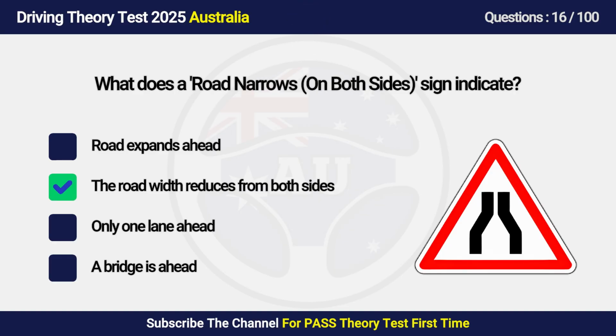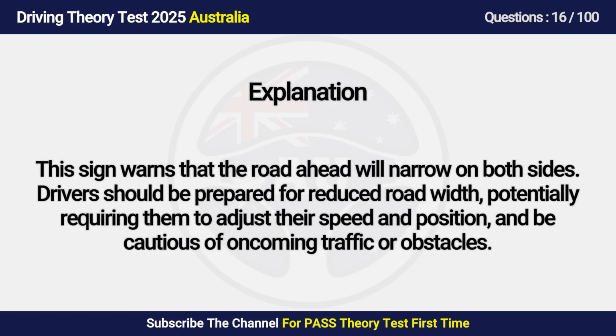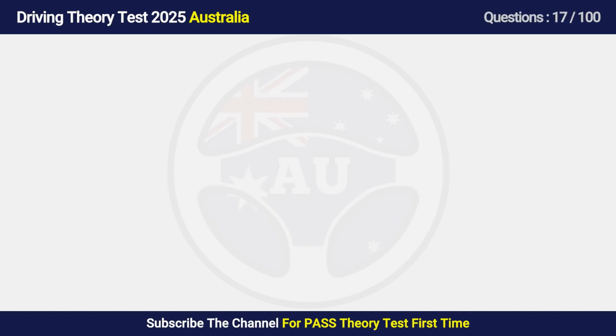Answer is B. The road width reduces from both sides. This sign warns that the road ahead will narrow on both sides. Drivers should be prepared for reduced road width, potentially requiring them to adjust their speed and position, and be cautious of oncoming traffic or obstacles.